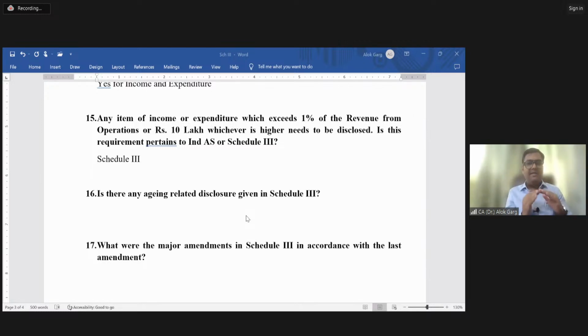It means my materiality threshold is now 1 crore. So any income or expenditure exceeding 1 crore, I have to present separately in the notes to accounts. Is that clear?